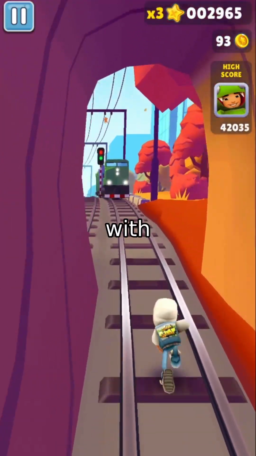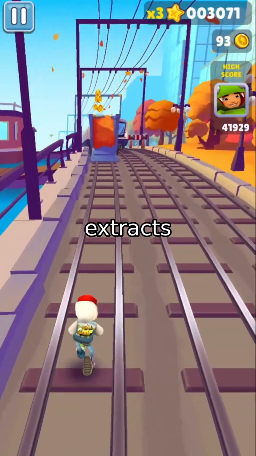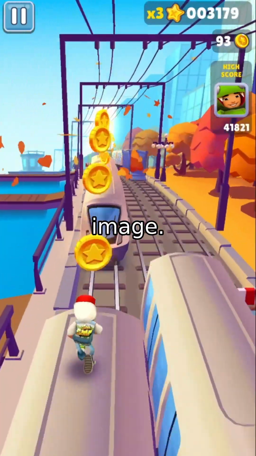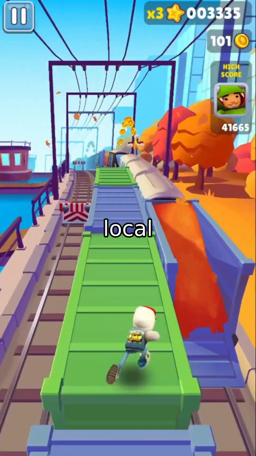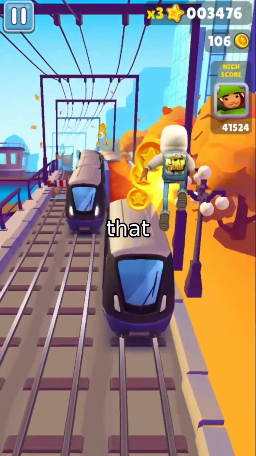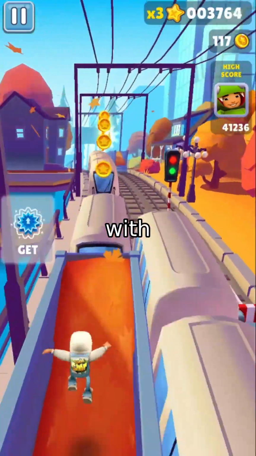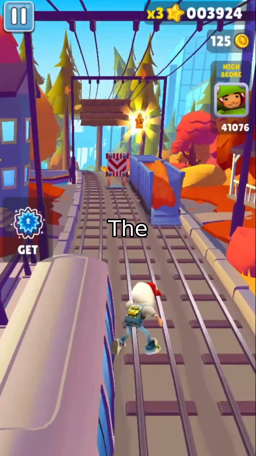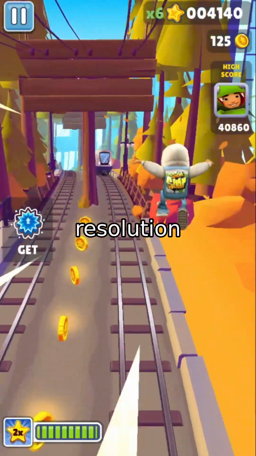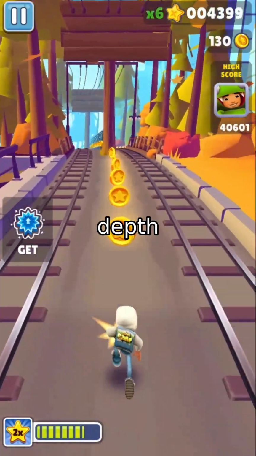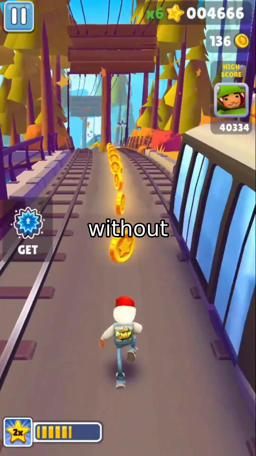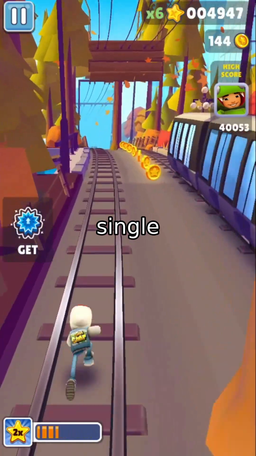How? It starts with DINOv3, a vision transformer that extracts rich, multi-scale features across the image. These are fused with a multi-scale local implicit decoder, a lightweight network that learns to reconstruct depth at arbitrary resolutions by blending high-frequency details with global semantic context. The result? A depth map that's resolution agnostic. You can generate a 4K depth map from a 1080p input, without upsampling, without blurring, without losing a single edge.